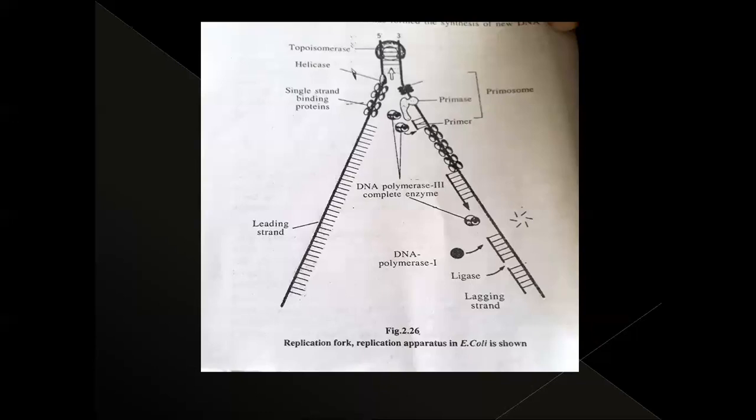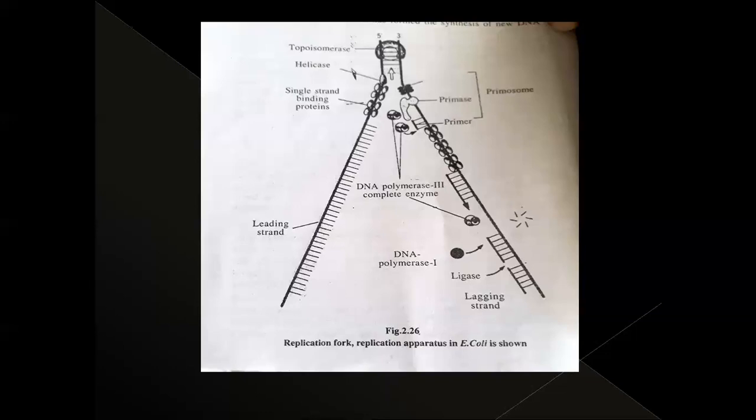But the formation of the second chain begins from the center, not from the terminal points. So this chain is discontinuous. It is made up of small segments called Okazaki fragments. The name is given in honor of the scientist Okazaki. This discontinuous chain is termed the lagging strand. These Okazaki fragments are later joined together and a complete new chain is formed.